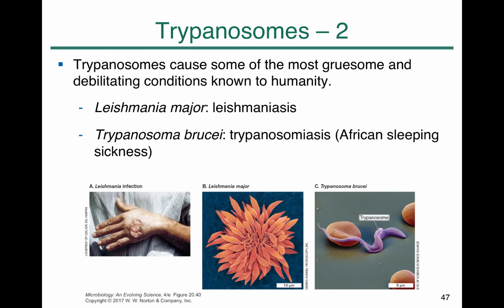Trypanosomes cause serious illness, especially in Africa. Leishmania major is the cause of leishmaniasis. Trypanosoma brucei causes African sleeping sickness, and this is the trypanosoma in the blood cell.